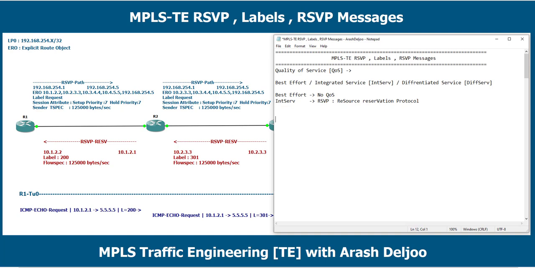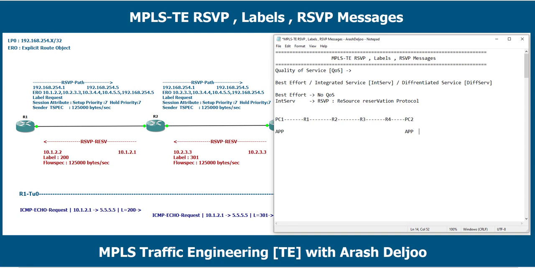Let me talk about that. Look at here. Assume that in the old days we had one PC1 connected to router 1, connected to router 2, and then router 2 connected to router 3, and after that to router 4, and for example PC2. PC1 and PC2 need to have communication between each other because PC1 has one application that needs to communicate with the application of PC2.